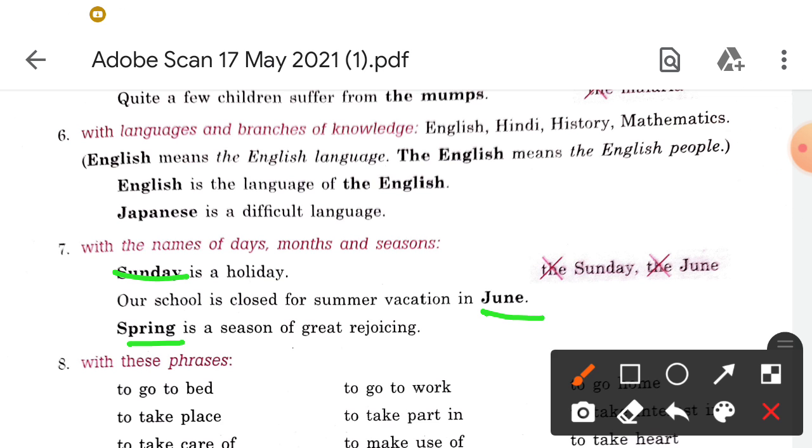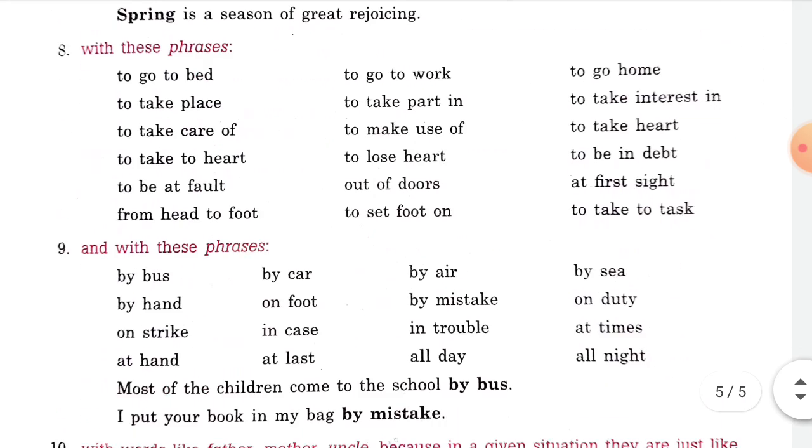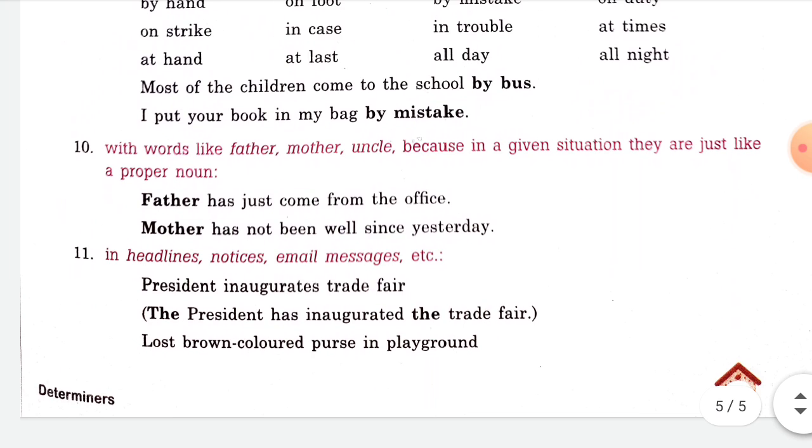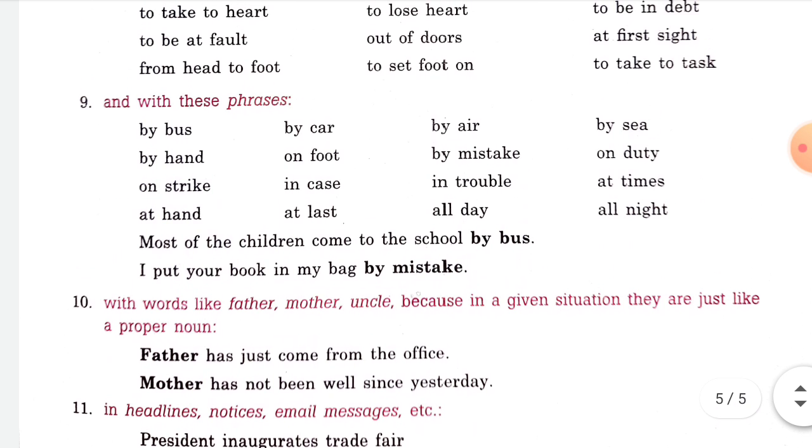This is how we omit the article. So in this way we have completed our articles a and the. If you practice this, you can easily solve all your problems. Thank you for this topic.